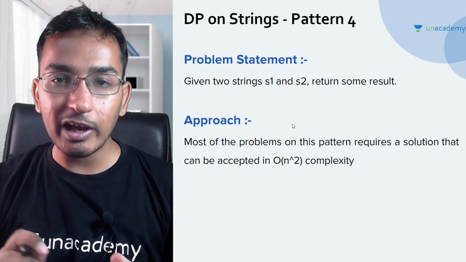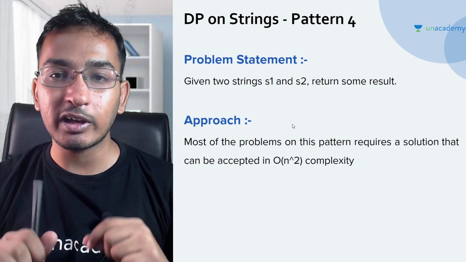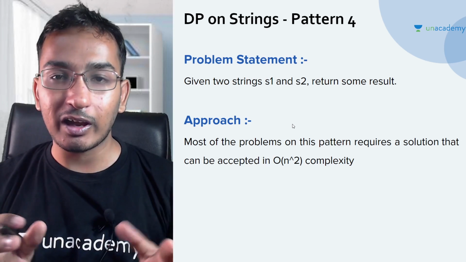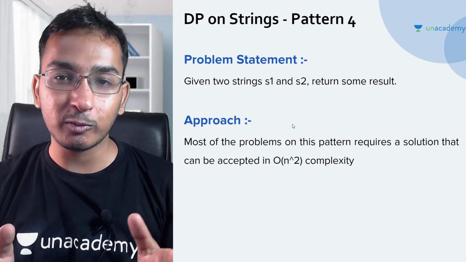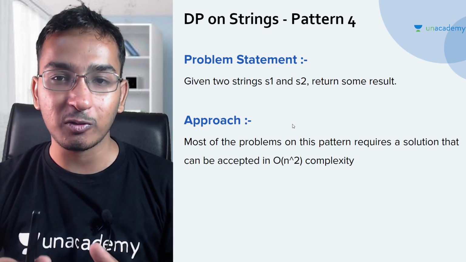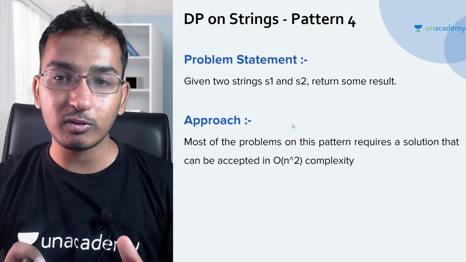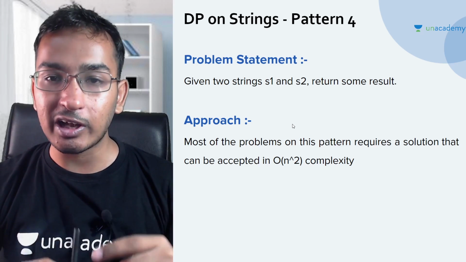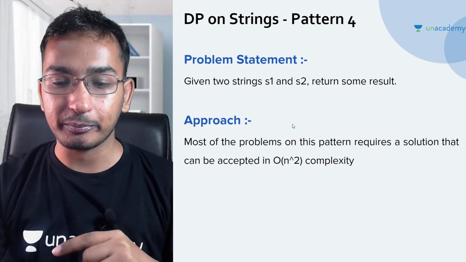Don't worry guys, we will be seeing a really cool and really famous problem. Whenever we start string problems with dynamic programming, this is the first problem we try to solve, and this type of problem is going to help you in lots of dynamic programming on string problems.